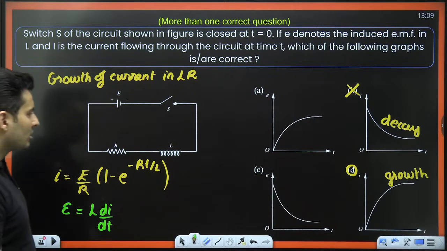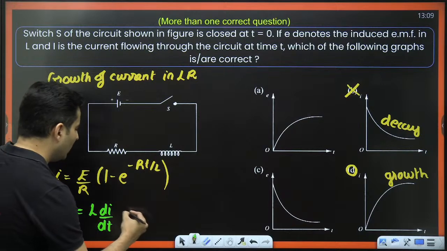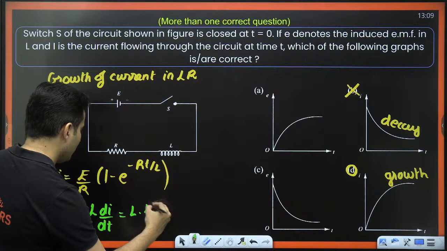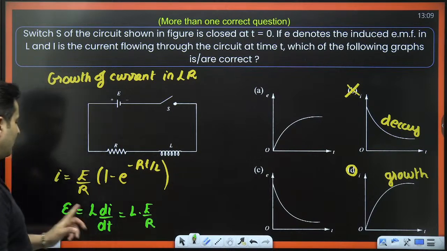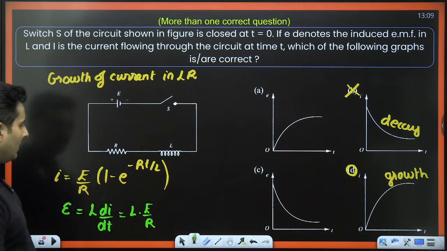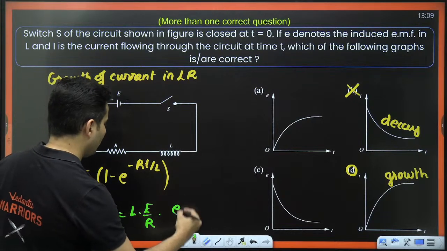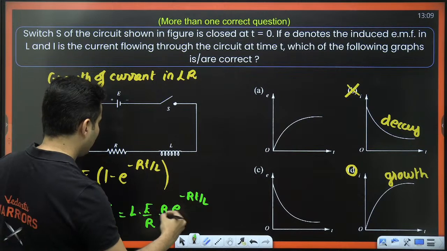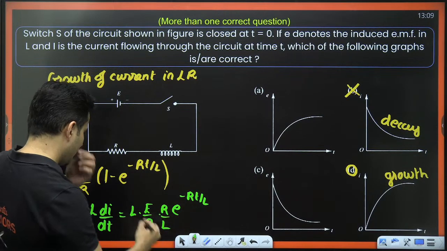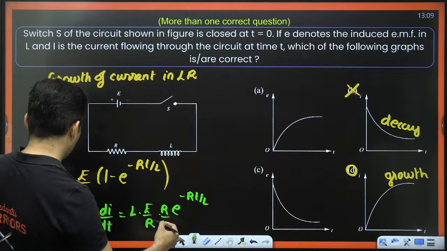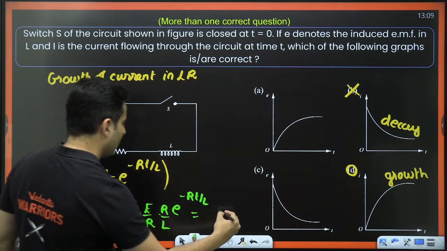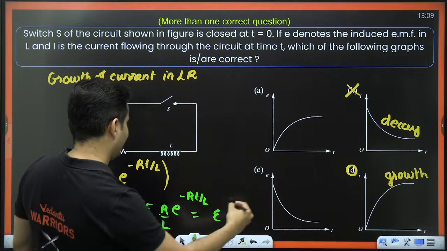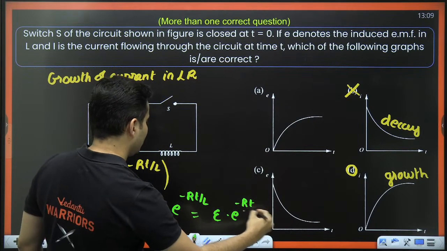It will be L into E by R, then e to the power minus Rt by L, derivative of this will be R by L again, right? So L cancels, R cancels, so EMF will be E into e to the power minus Rt divided by L.